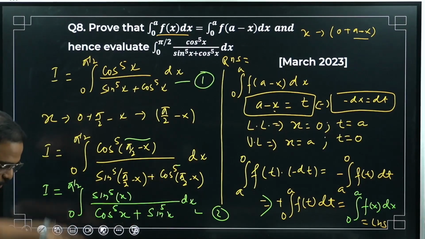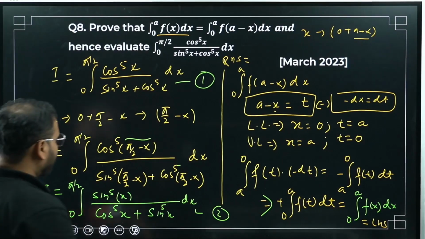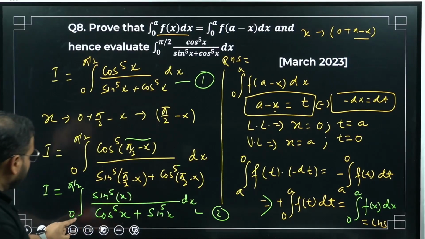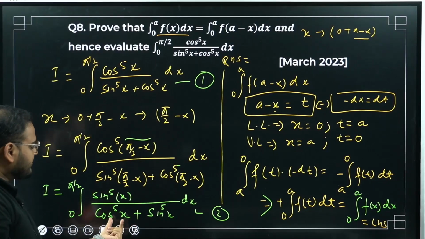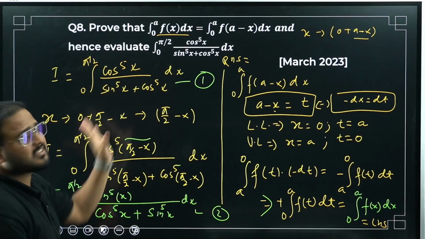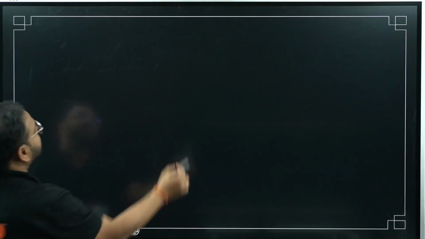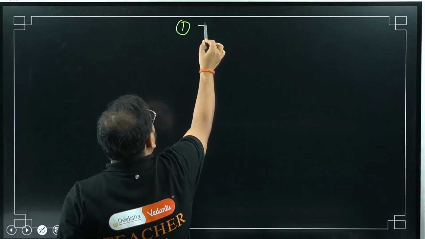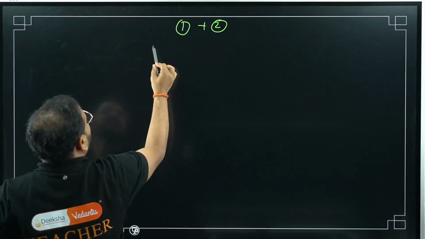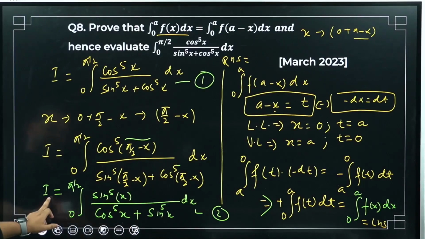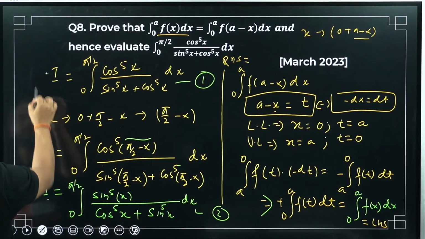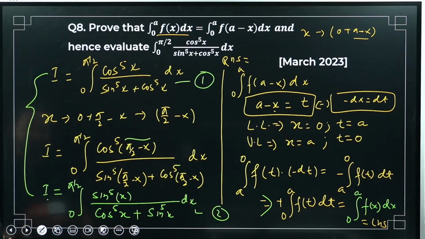Now add 1 and 2. Check here. Add 1 and 2. Good thing is limit is same, 0 to pi by 2. Denominator cos 5x sin 5x, cos 5x sin 5x. It means if I add equation 1 and 2, what I'm getting, sir? LHS side. I plus I, 2i, sir. Please check. I plus I is 2i, sir.